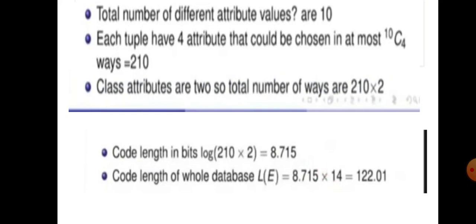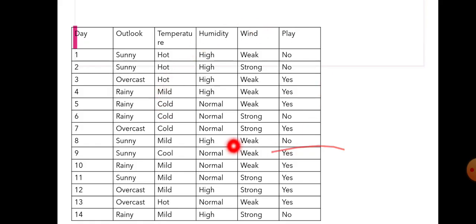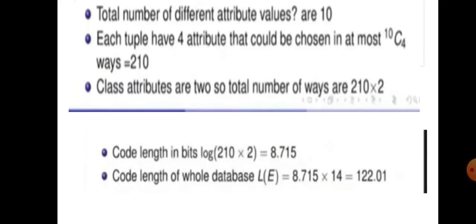So what is this code? Just forget about all the other things, we just need the code length of the whole database. This is only needed here, just forget all the above things, right? So what is the code length of the whole database? I need 122.01 bits to create my table, to create my database. To create this database, I need 122.01 bits of memory space. That is the memory space.